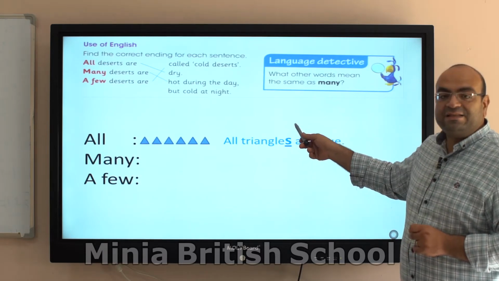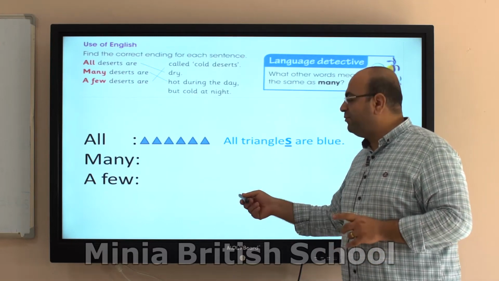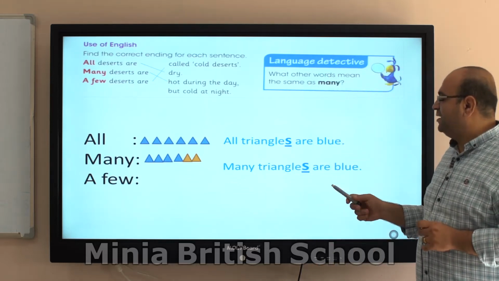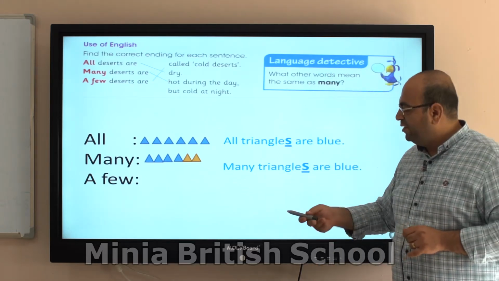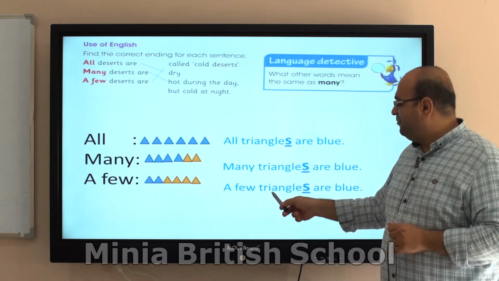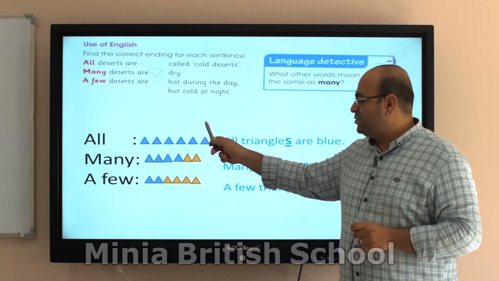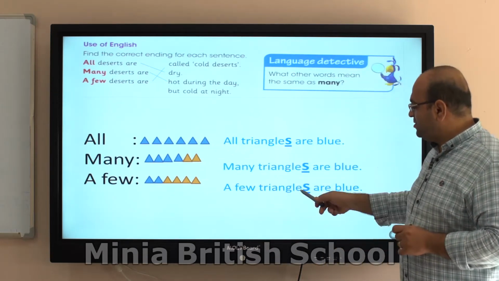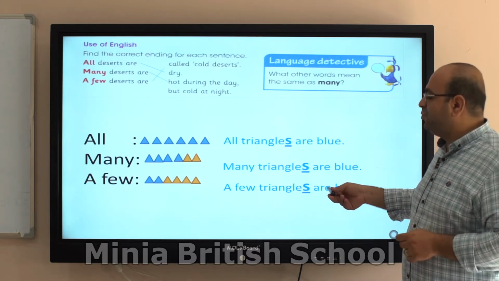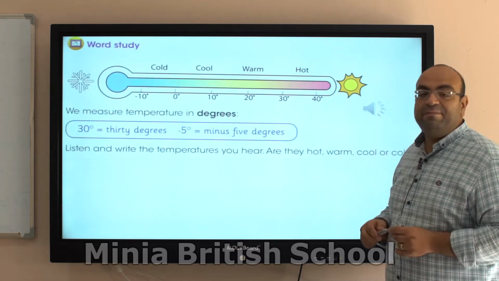All triangles. That's the countable noun in the plural form. If I count, I will find that many triangles are blue. If I count, I will see that a few triangles are blue. So all, many, and a few, as we can see the meaning, and also we need to have plural countable nouns.